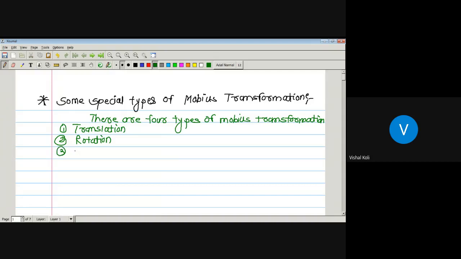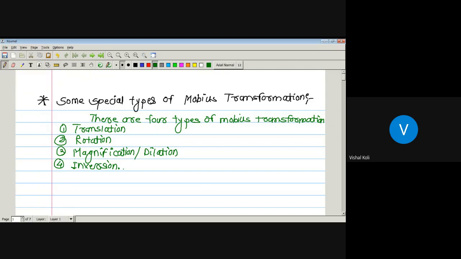The third one is magnification, which is also called dilation. And the last one is inversion. Okay, so we'll see them one by one.